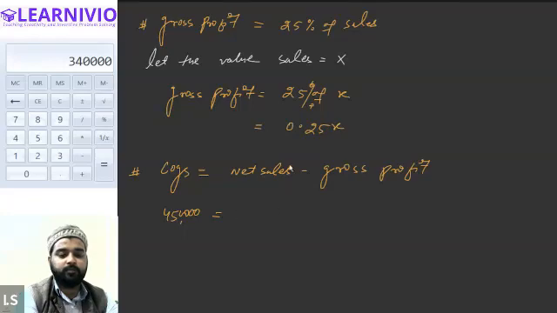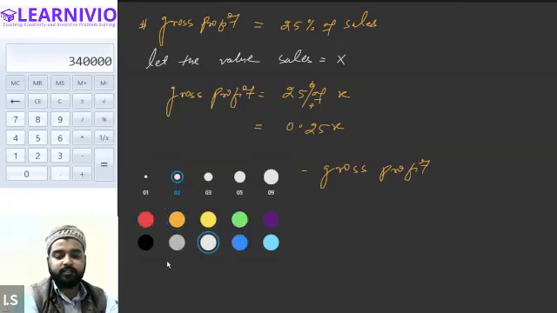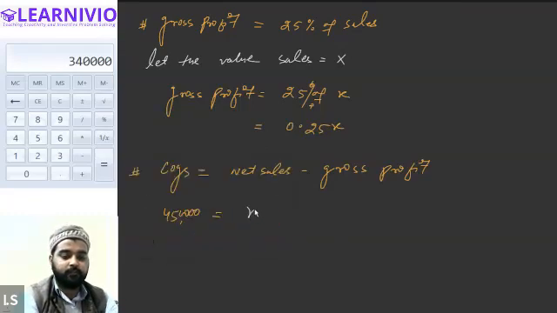And net sales is how much we have presumed? We have presumed that net sales is X. So in the place of net sales, I can write down X. And gross profit is also 0.25 of X. So now on the right side of the equation, we will have 0.75x. All right. And on the left side, we will have 4,50,000.